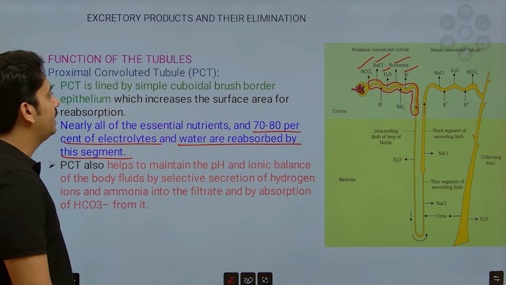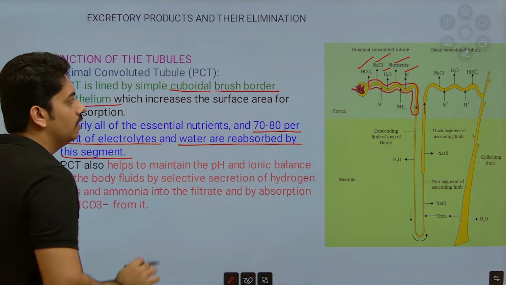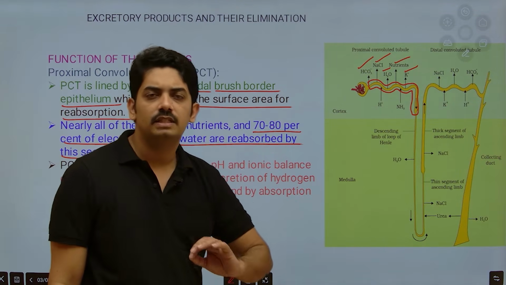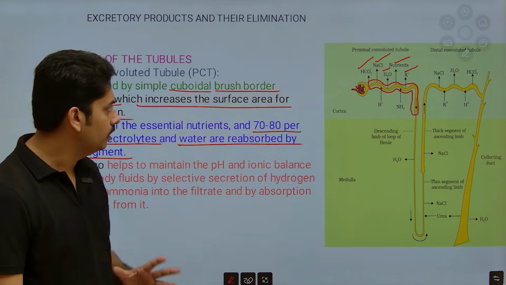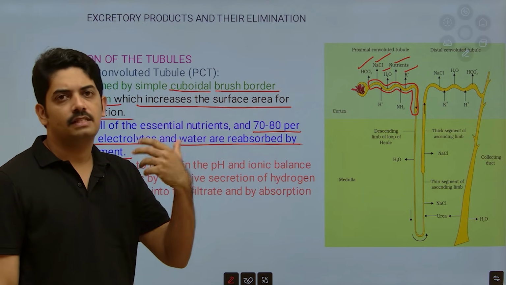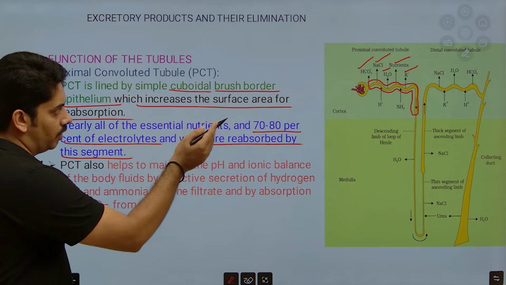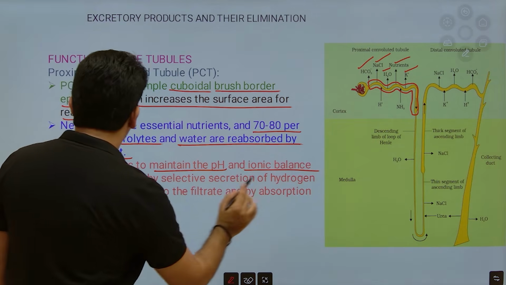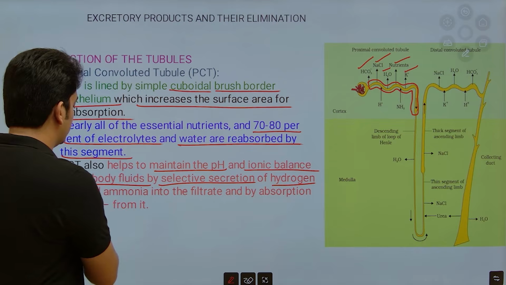So what helps in that? That is because of the cuboidal brush border epithelium, which increases the surface area for reabsorption. Please remember this. This is a very important structure present in the proximal convoluted tubule. Then the PCT helps to maintain the pH and ionic balance of the body fluid by selective secretion of hydrogen ions and ammonia.